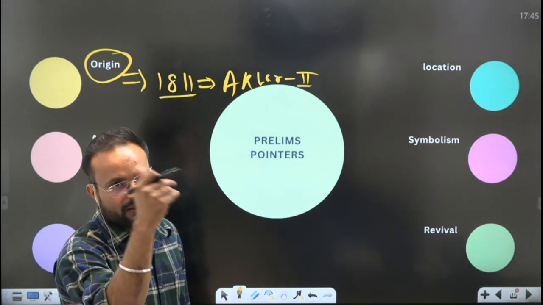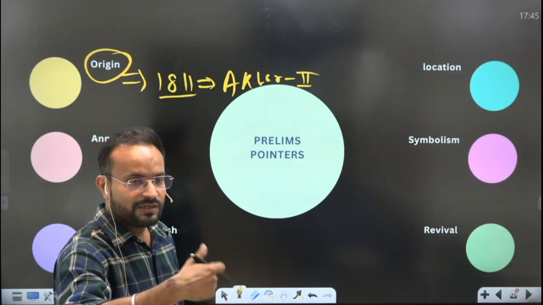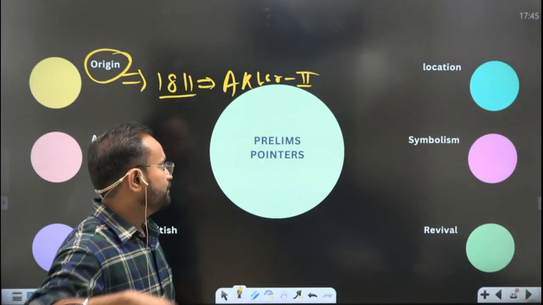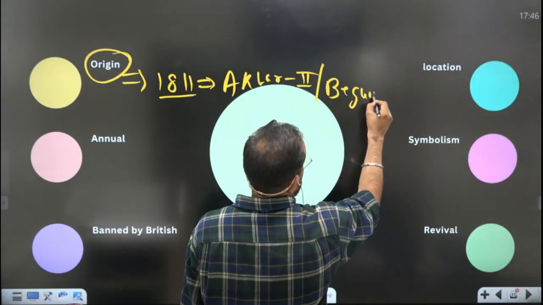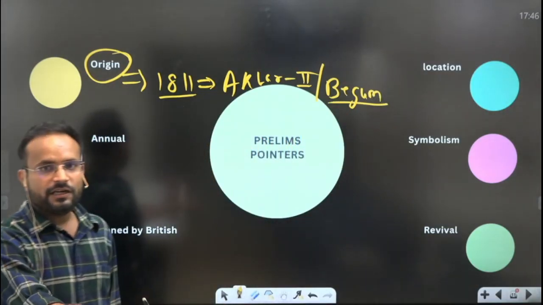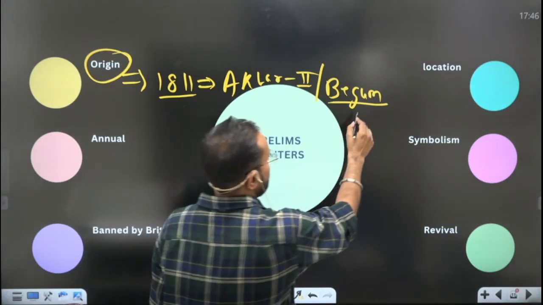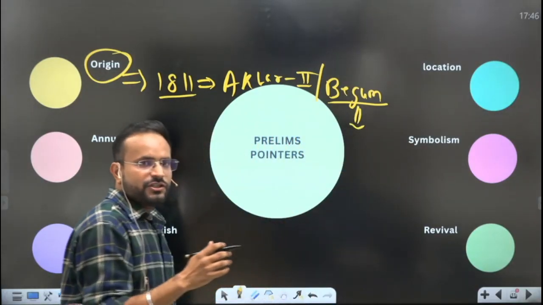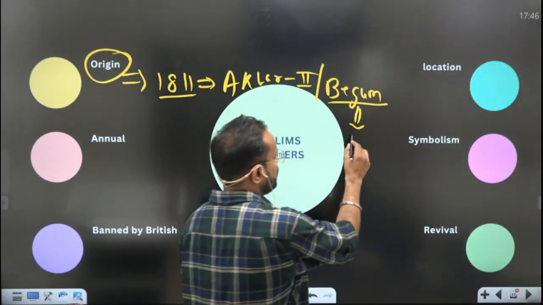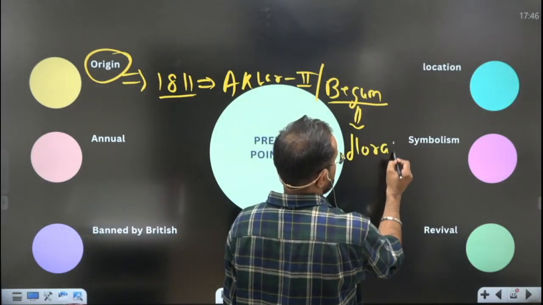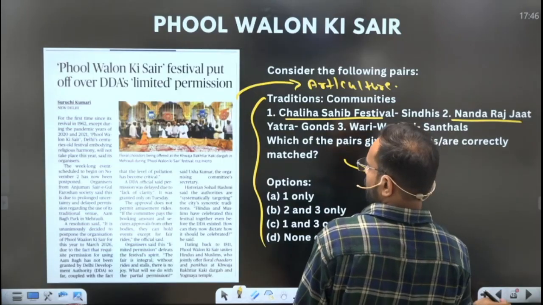That very famous fact that he was the one who gave the title of Raja to Ram Mohan Roy. And then at that time Begum Mumtaz Mahal started this particular tradition of offering the floral chadar that you see in this image.